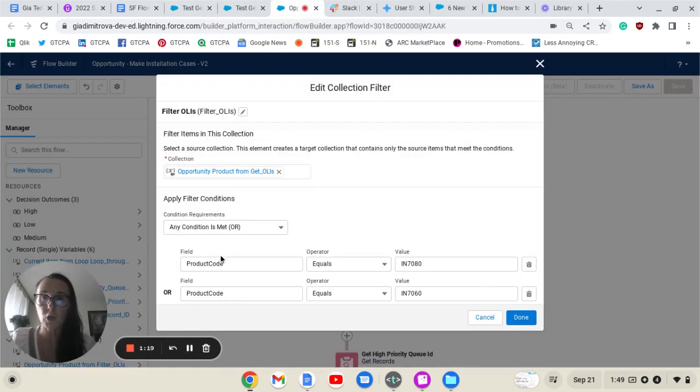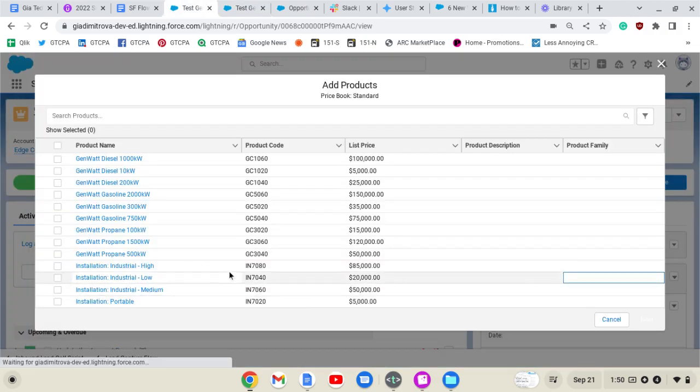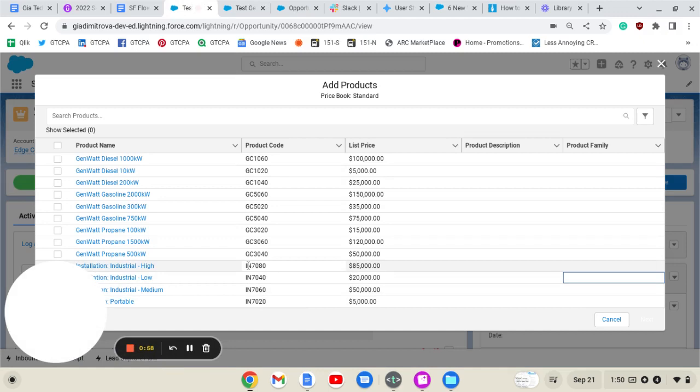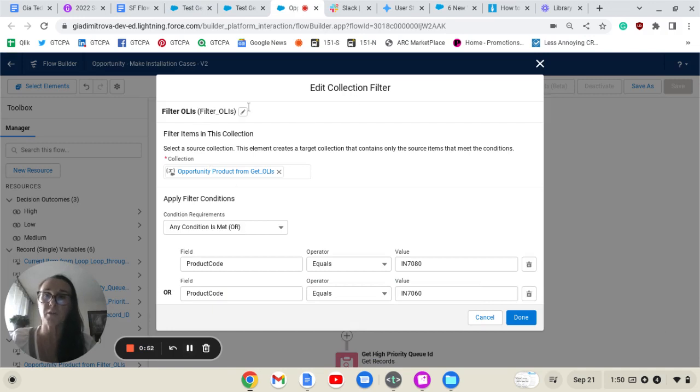To create a new collection from the original collection that is already filtered, we're going to use the product code field, and the value we get from the list here. Here is the product code for high, medium, and low. The name of our collection filter is simply the filter OLIs, opportunity line items.